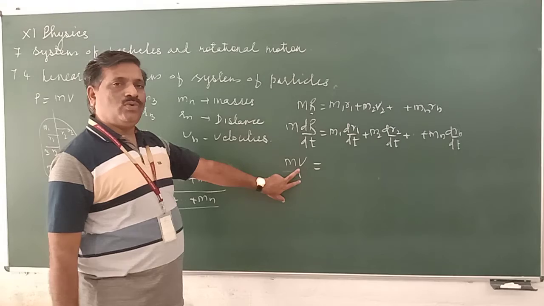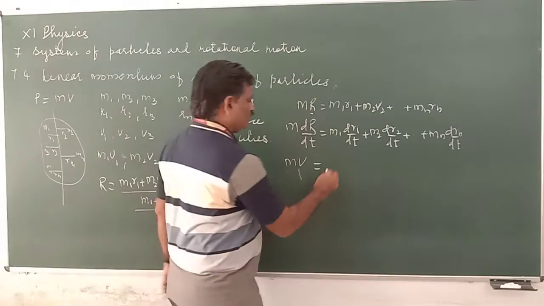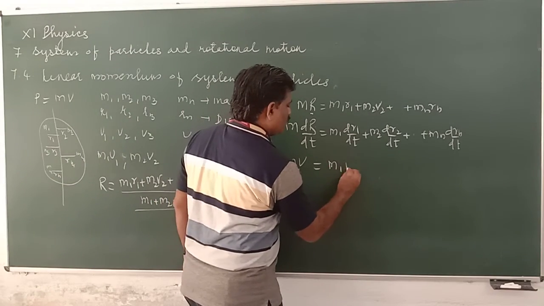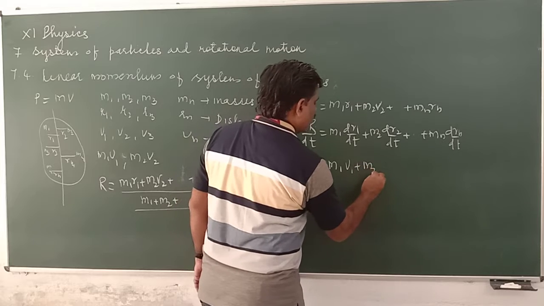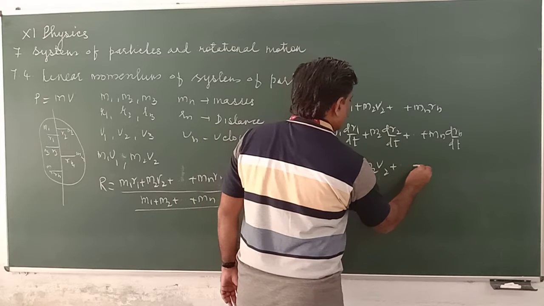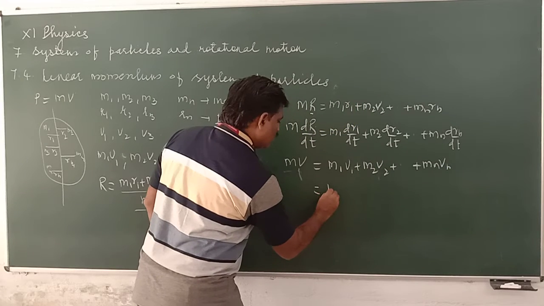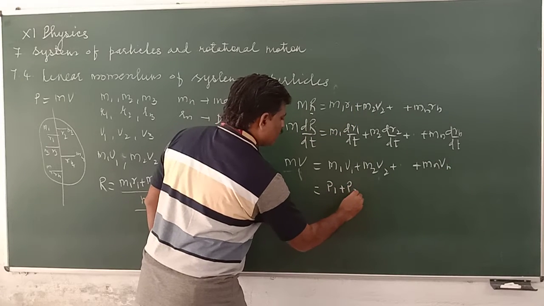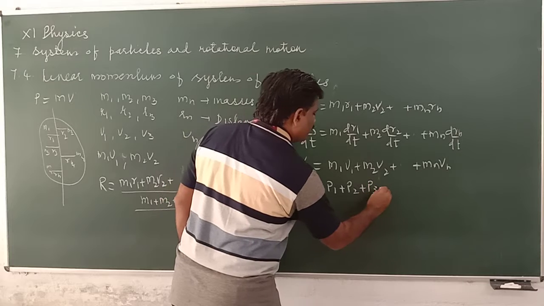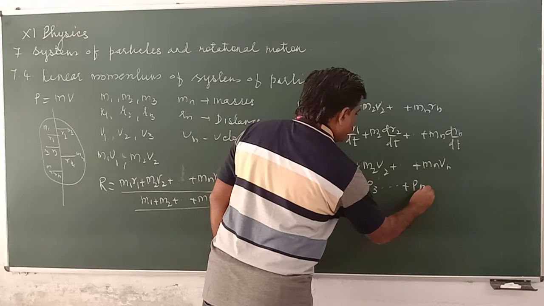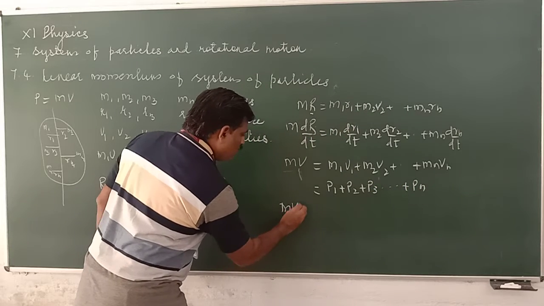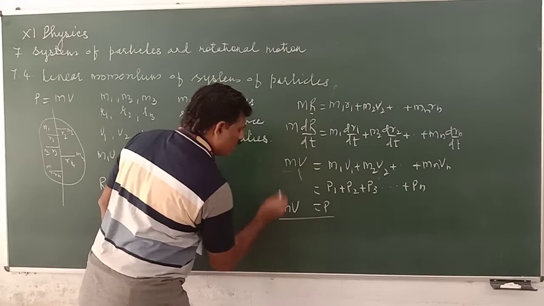Total mass into velocity of center of mass becomes m1 v1 plus m2 v2 plus so on mn vn, which is equal to p1 plus p2 plus p3 plus pn. So M into V is equal to P. We get this relation.